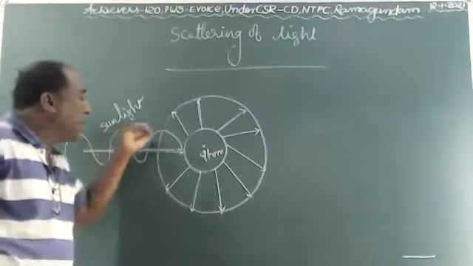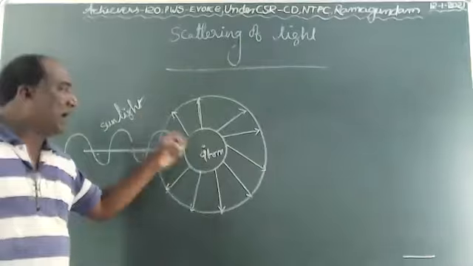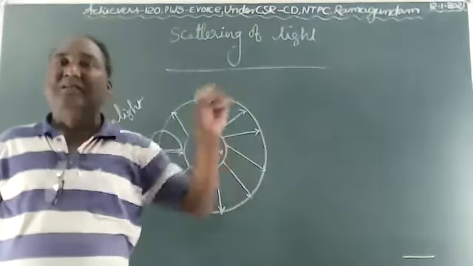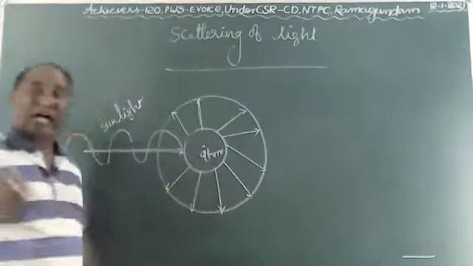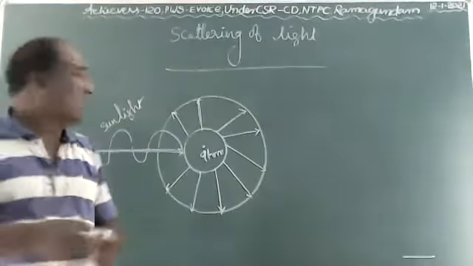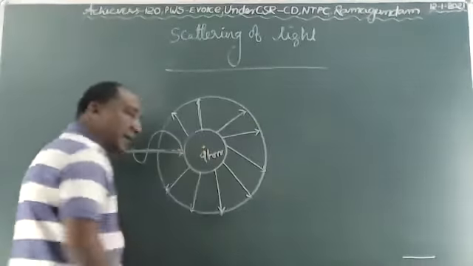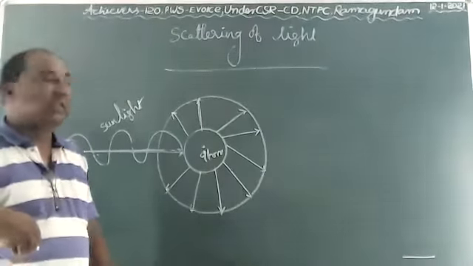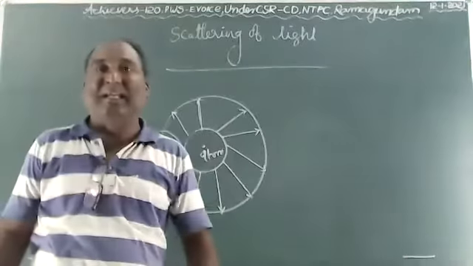That is why it is called re-emission: reproducing, spreading out. The re-emission of absorbed energy in all the directions by an atom is called scattering of light. Re-emission means reproduce. From however much the atom absorbed, some energy is spread into all the directions. It is called scattering of light, children. See here, the light travels and is incident on the atom. The atom absorbs some amount of energy, and from that, some amount is spread into all the directions. It is called scattering of light.